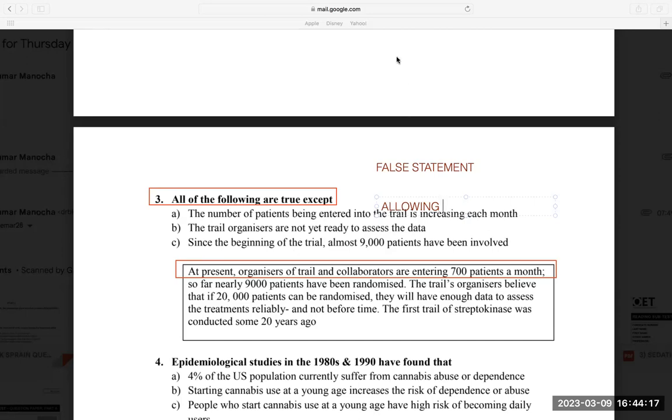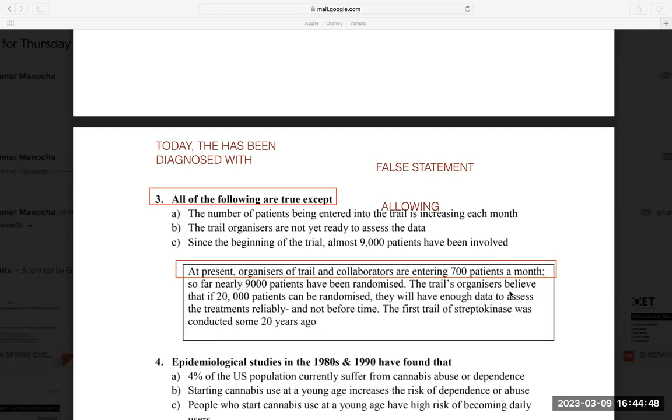So far, nearly 9,000 patients have been randomized. This is a passive voice. That means 9,000 patients have gone through this trial. This is present perfect tense passive voice. Like in OET writing, in today's visit, we use it: today, the patient has been diagnosed with. So this is the same tense. Today the patient has been diagnosed with means we have diagnosed the patient. In the same way, so far nearly 9,000 patients have been randomized.